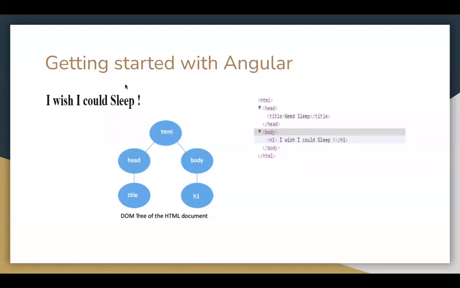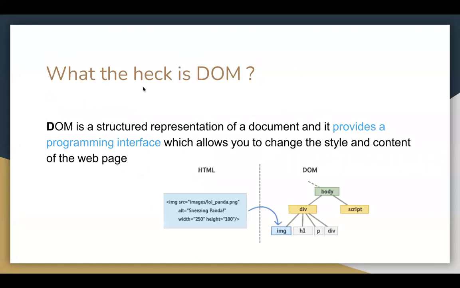So this is the HTML rendering. So what is the DOM? DOM is basically a structured representation of a document, and it provides a programming interface which allows you to change the style and content of the web page, right? So what is a DOM? DOM is basically a Document Object Model, right?